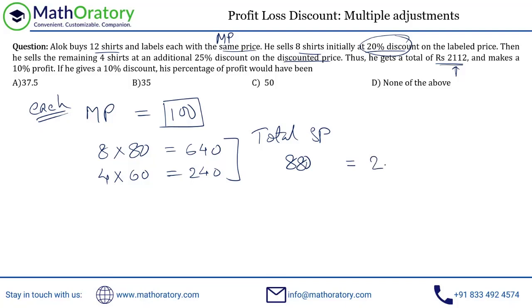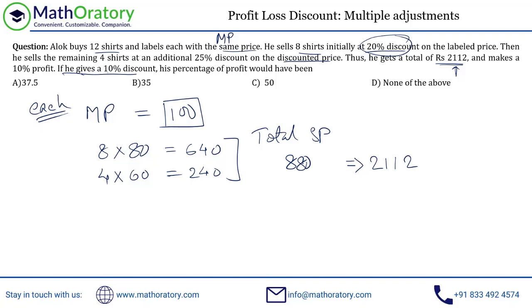So let us just relate this number here. So 880 has to be translated to 2112. So what will be this MP or something? Because if you remember, if you read the question, he makes a 10% profit. The question is asking, if he gives a 10% discount, overall, what his percentage profit would have been. So I'm just focused on finding the actual MP and the actual CP. So if I can figure it out, my job is done.